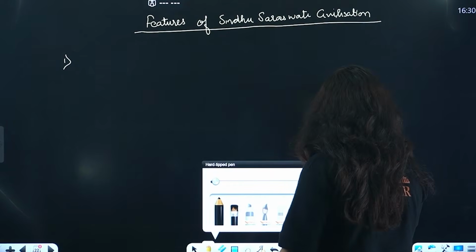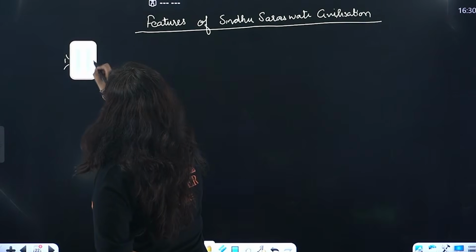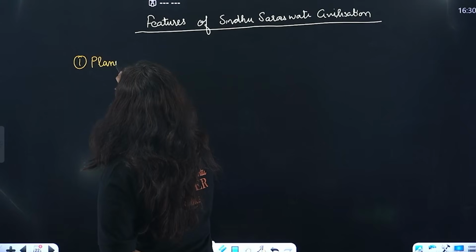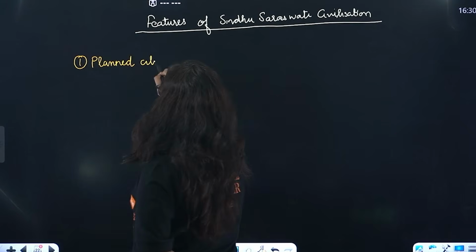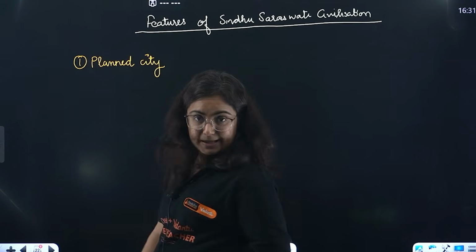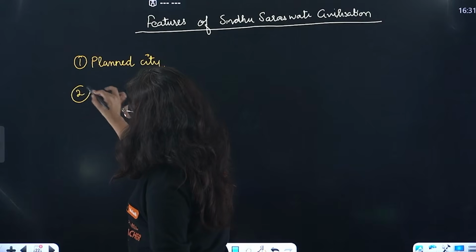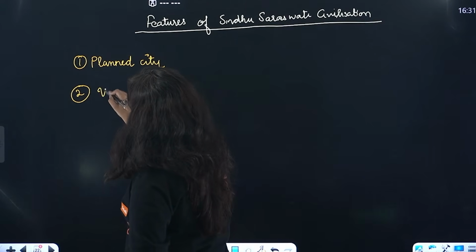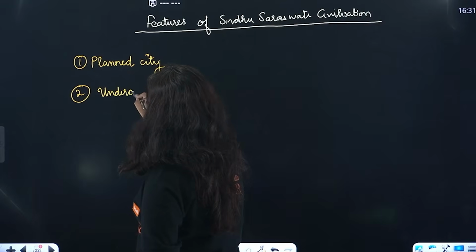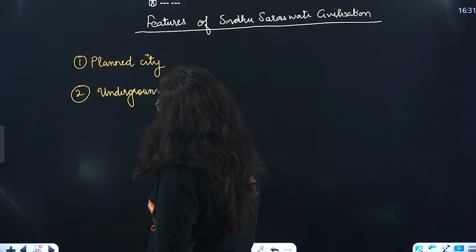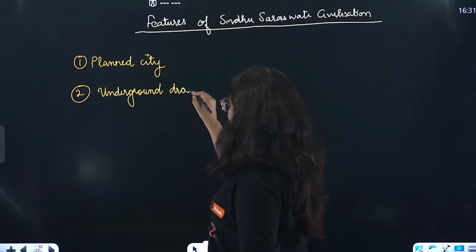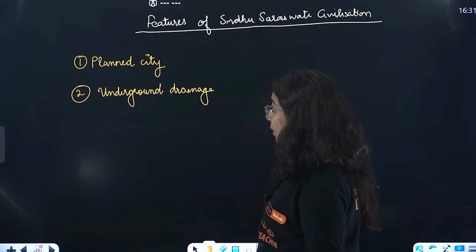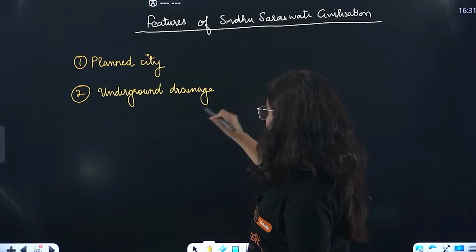The first one here is planned city. Okay, pay attention. I will tell everything, wait for it. The second one here is underground drainage system. Okay, underground what? Drainage system. Yes, this was very worthy to understand of this period.